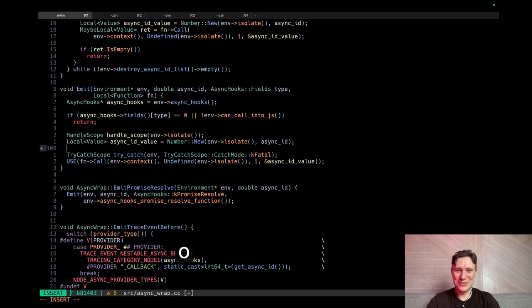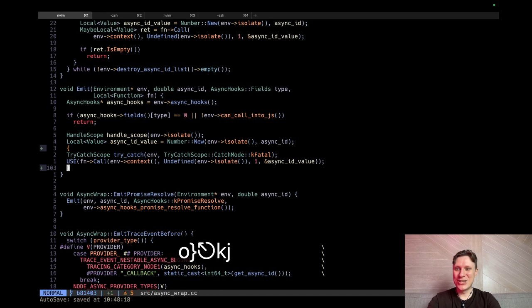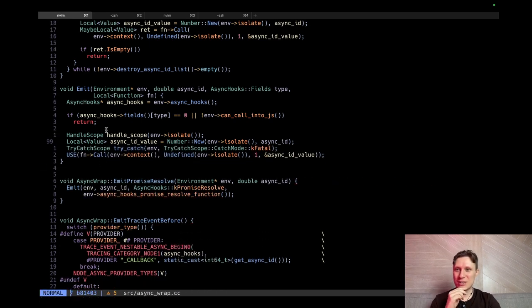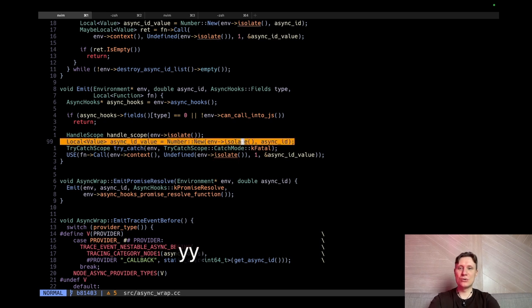So for example, we can do it like this, and the try-catch scope will be applied here. But this is JavaScript try-catch, not the C++ try-catch. I'm interested in just creating a number and passing it. So I believe I can grab just this code part, and let's put a bookmark here so we never forget.